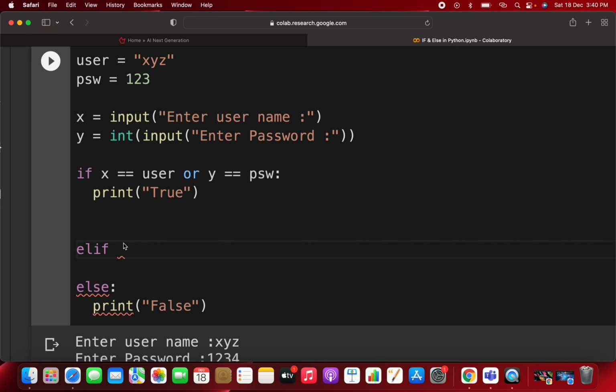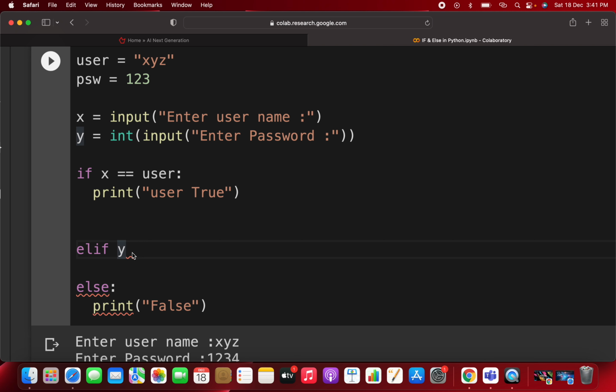Okay, so this was about the password and id you are entering, but the condition, for example, if you are matching with the username, that is x equal to username, and if this particular one you are matching with the elif, that you are saying user is true. I'm just writing random stuff, user true.